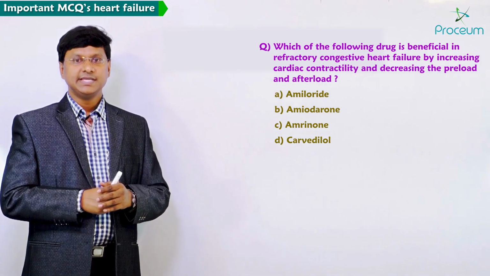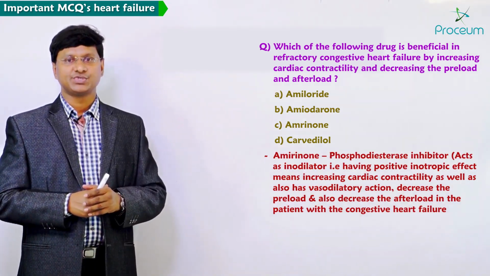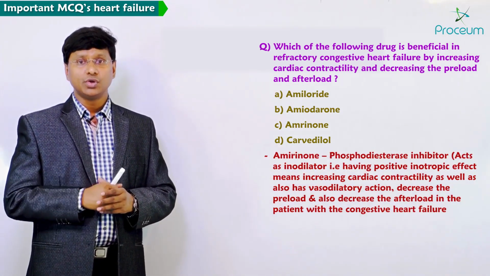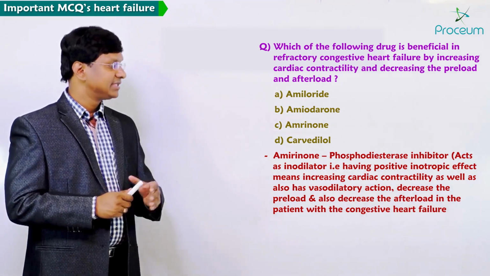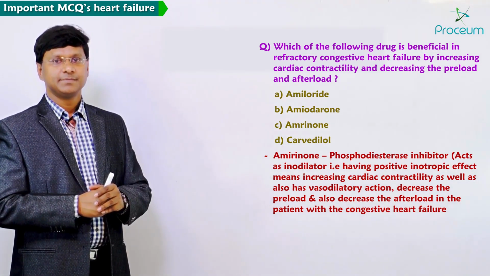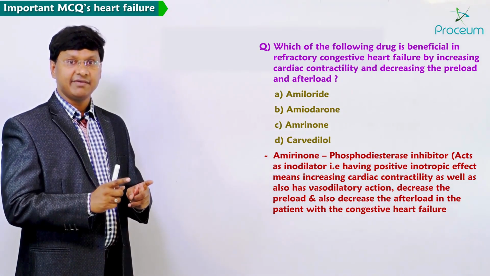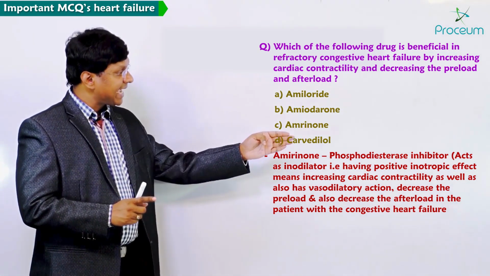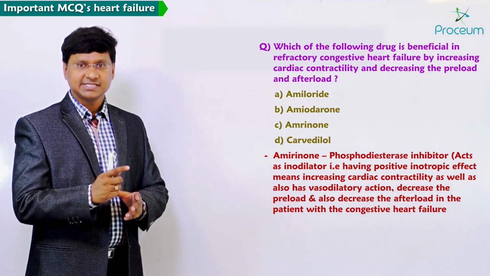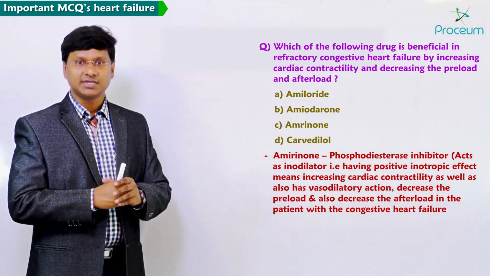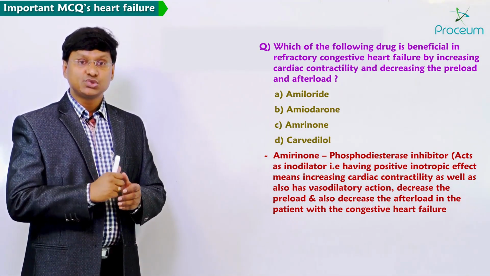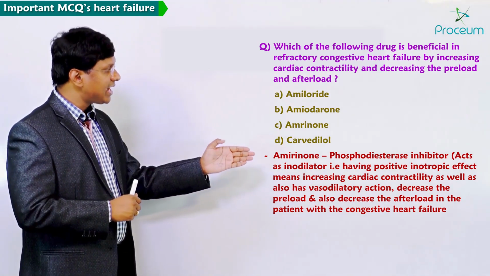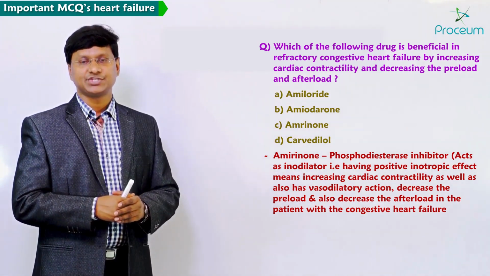Why? Because it is a phosphodiesterase inhibitor, so it acts as an inodilator. That is, it has a positive inotropic effect, meaning it will increase the cardiac contractility, and it also has a vasodilatory action.